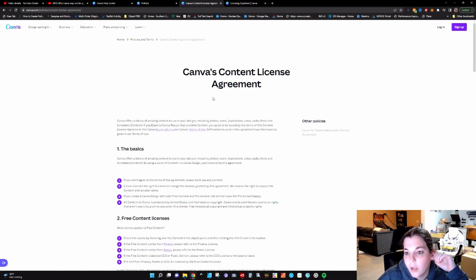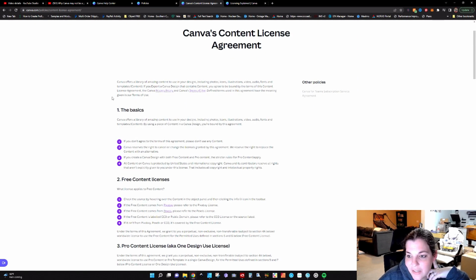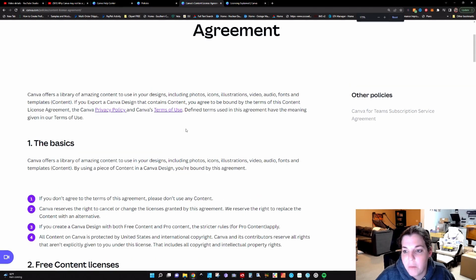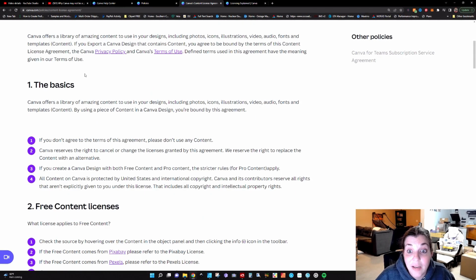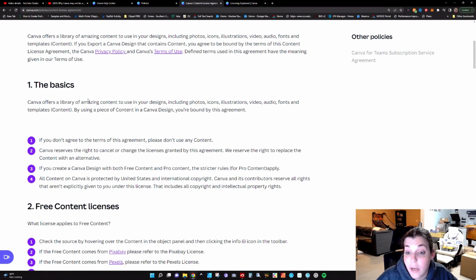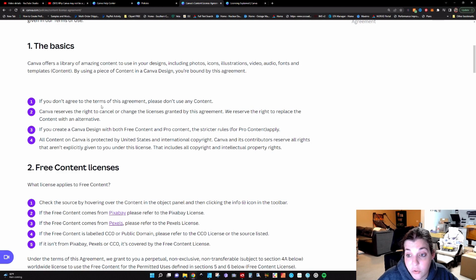Okay. Now they talk again about their library of content to utilize in your designs. This is what kills me because sections 1 and 2 have changed so drastically. They've definitely dumbed the words down, and I'm just going to zoom in so y'all can see this better. But it's just really interesting. Okay, so let's go through the basics. Number 1, the basics. Canva offers a library of amazing content to use in your designs, including photos, icons, illustrations, and so on, called content. If you're using any of the content that is supplied by Canva, you're bound to the agreement, no matter what. So if you don't agree to the terms of the agreement, don't use the content.